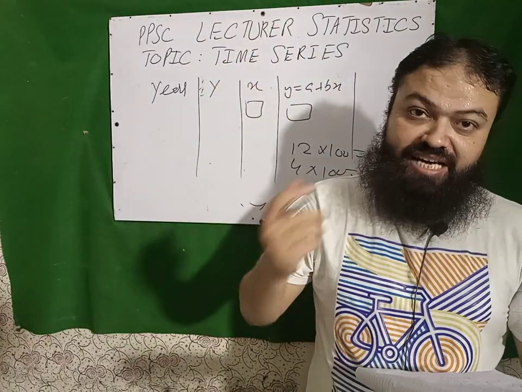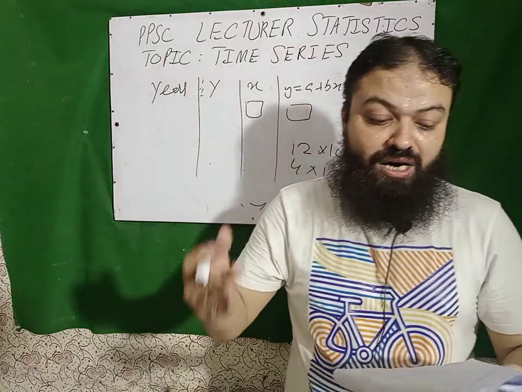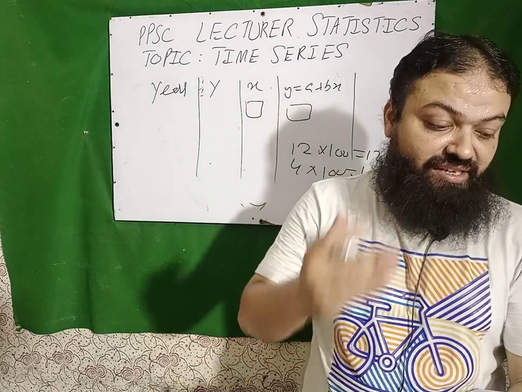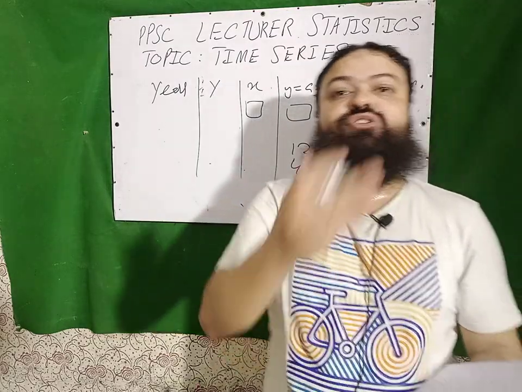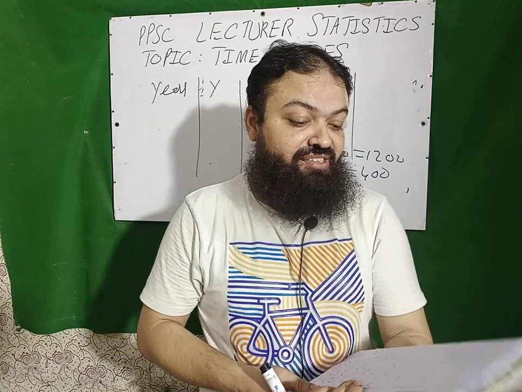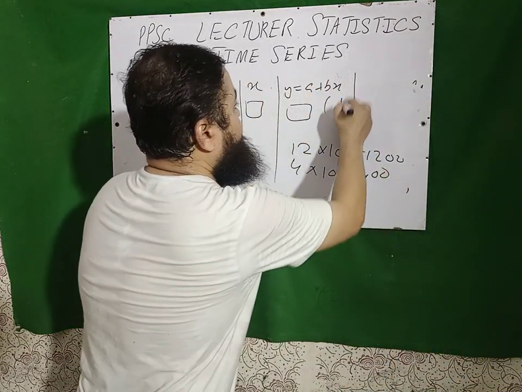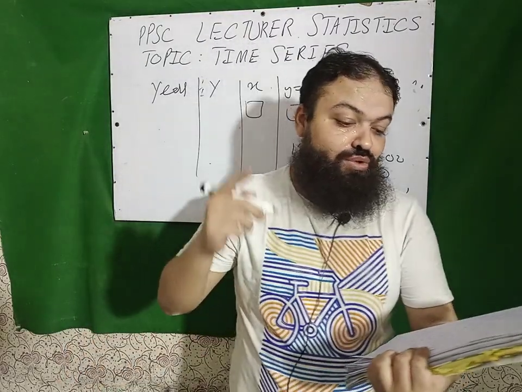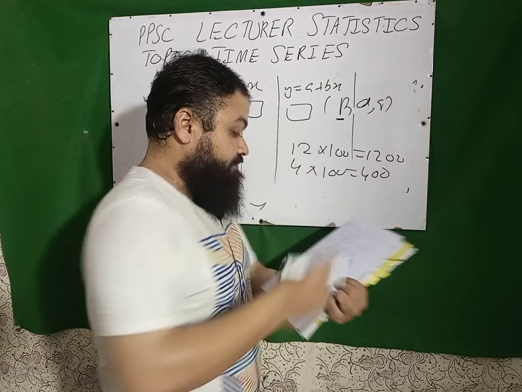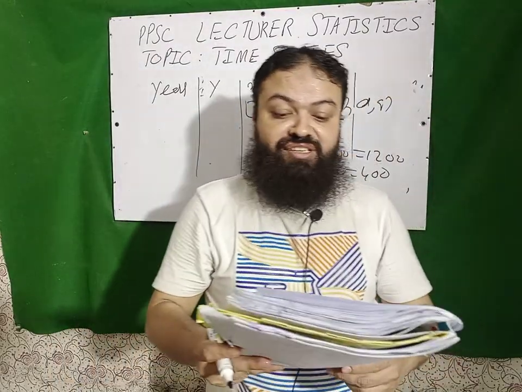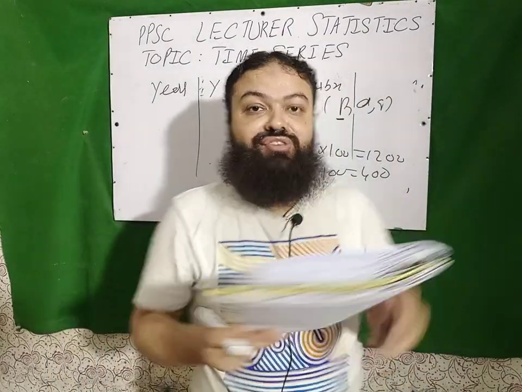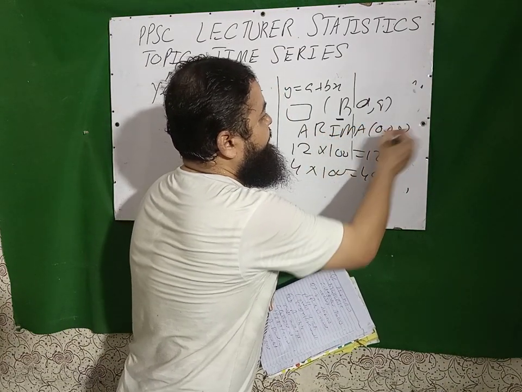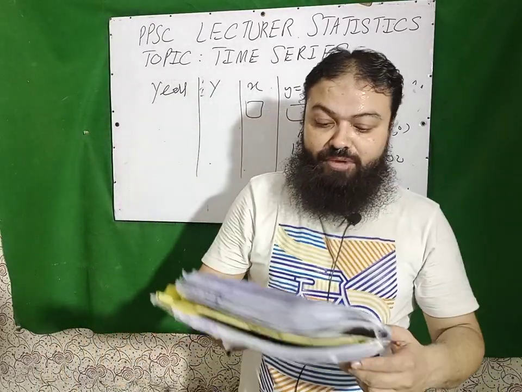Next, ARMA stands for autoregressive moving average. Next question is, ARIMA stands for autoregressive integrated moving average. Next, in ARIMA p, d, q model, p is the order of autoregressive model. Next, a white noise model is classified as ARIMA 0, 0, 0. This is the order. A random walk model is classified as ARIMA 0, 1, 0.